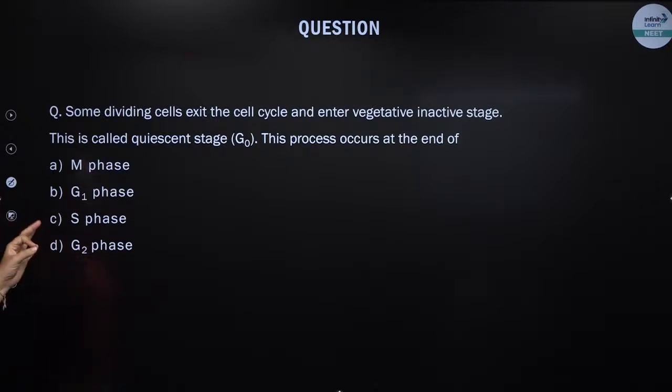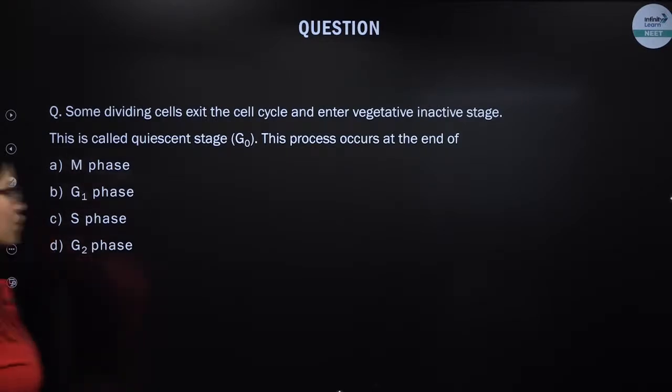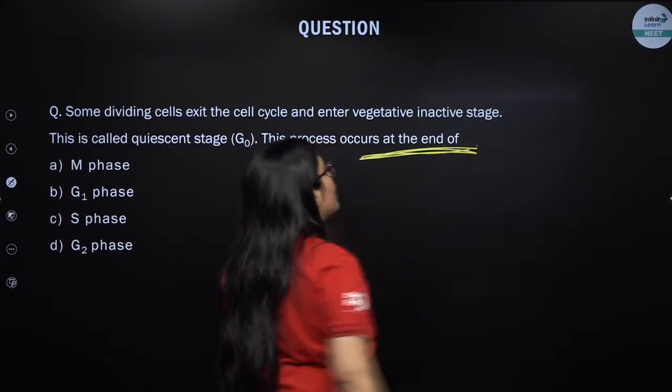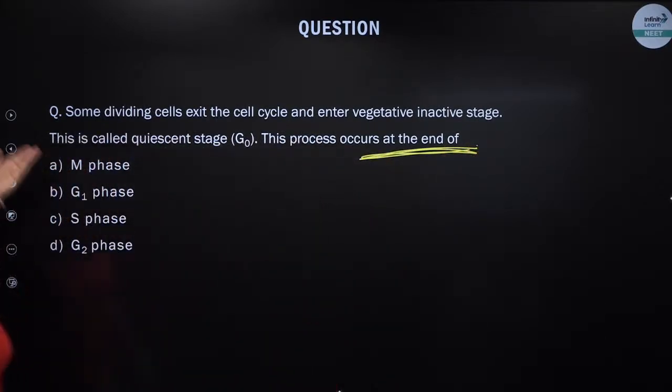Some dividing cells exit the cell cycle and enter the vegetative inactive stage known as G0 or quiescent stage. This process occurs at the end or towards the end of which stage? At the end of which stage will a cell enter into a G0 stage? Come on everybody.